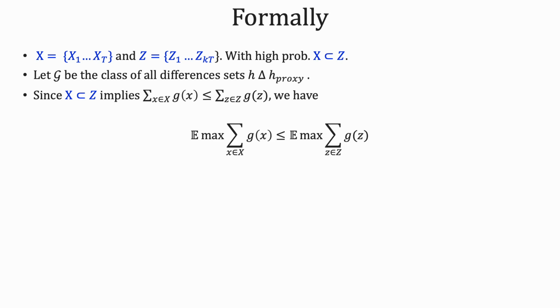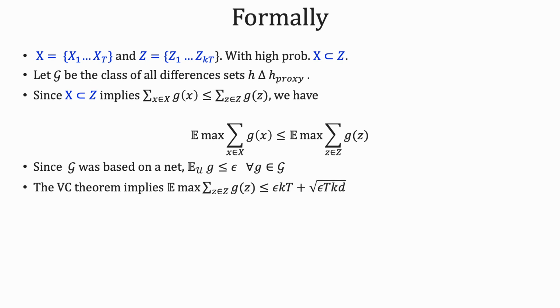Then, the expected max under x is bounded by the expected max under z. By construction, G is based on a net, and thus we have the expectation under the uniform distribution of G is at most epsilon.